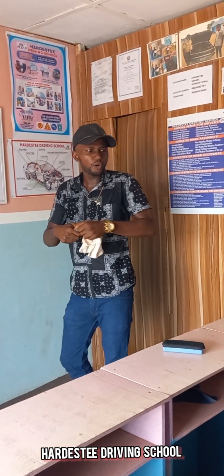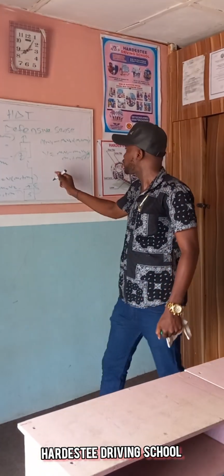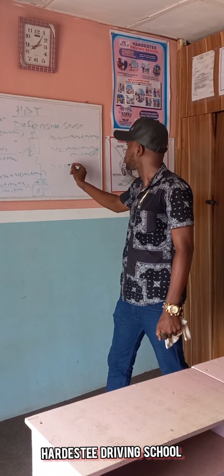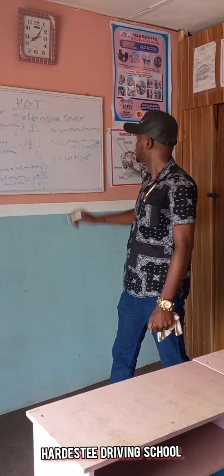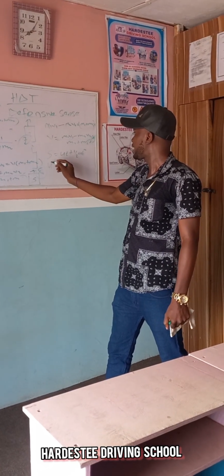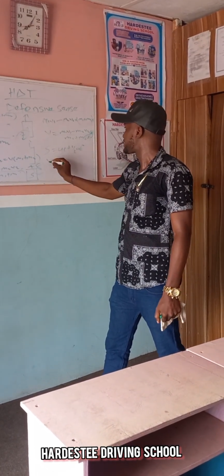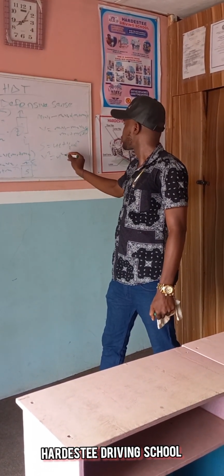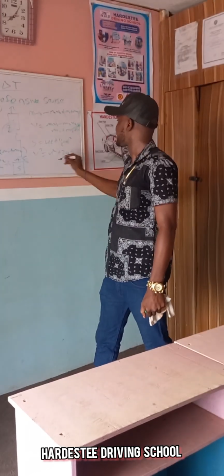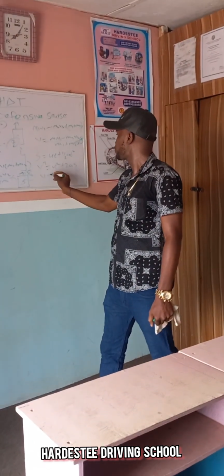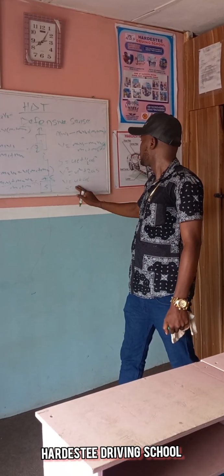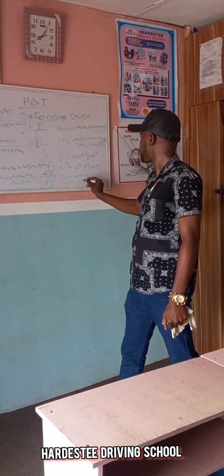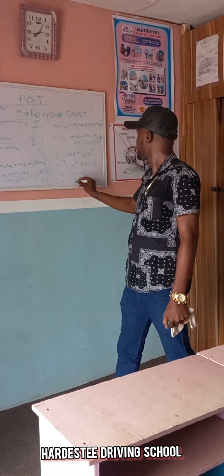Now, recall from the equations of motion. You have s equal to ut plus half at squared. The second equation of motion says v squared equal to u squared plus 2as. Another one says v equal to u plus at. We have another one that says s equal to v plus u over 2 into bracket t.